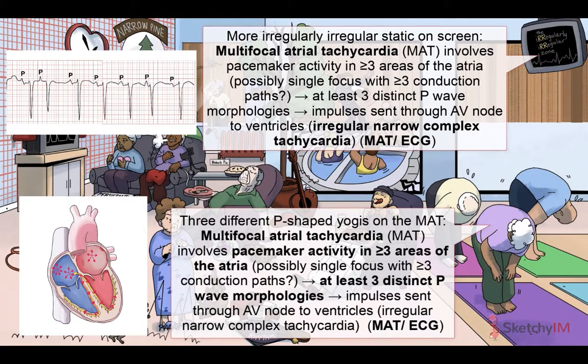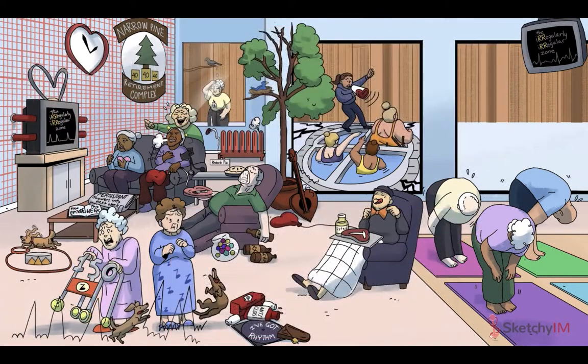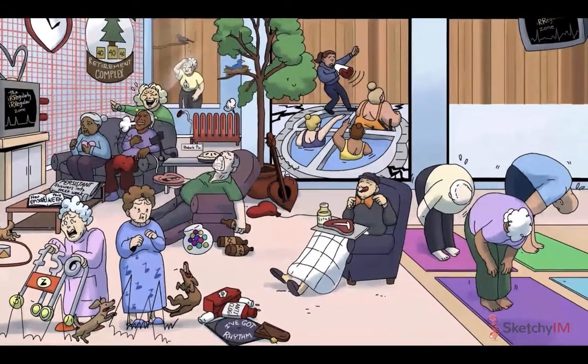And in this scene, these 3 yogis are all bending over in a P shape with obvious differences in morphology. The rhythm will be irregularly irregular. So we've installed another TV in the corner playing the same episode of the irregularly irregular zone.